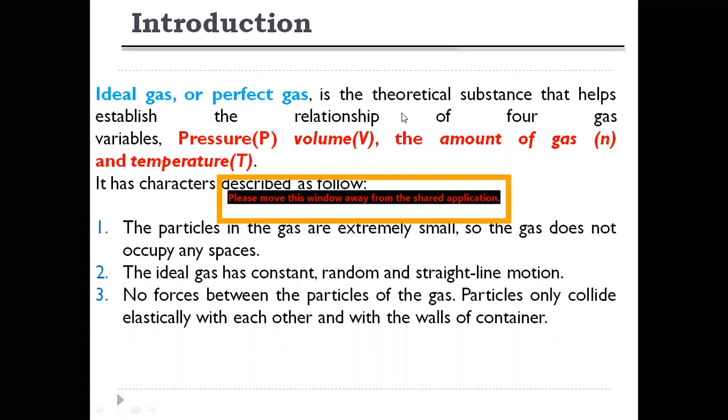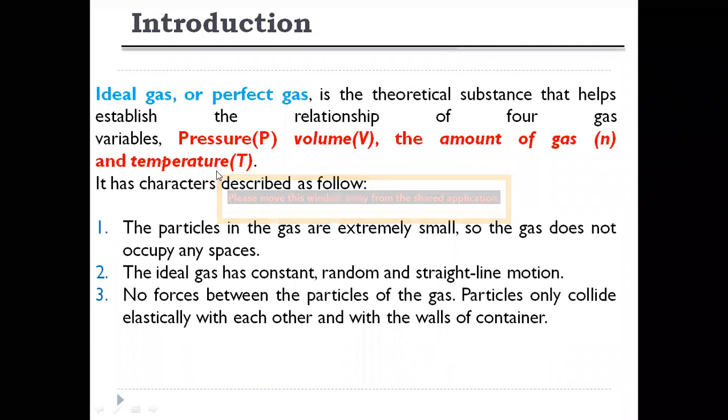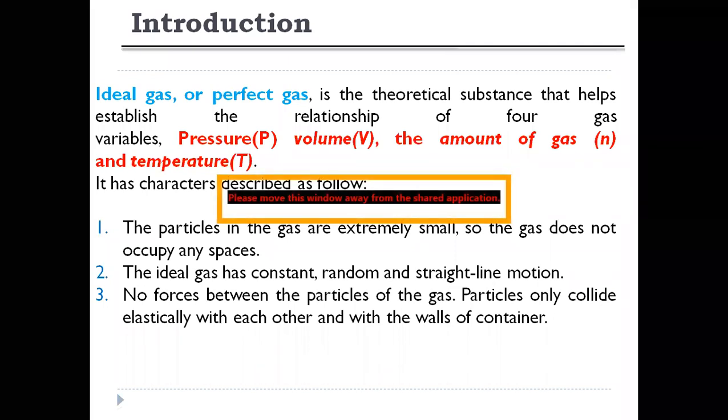So if we treat any gas as an ideal gas or perfect gas, it should be a theoretical substance which gives the relationship between pressure, volume, amount of gas, and temperature. An ideal gas generally does not exist in nature. We are assuming there is an ideal gas, but in actual practice there is no ideal gas in nature. If we assume any gas to be ideal, we should obtain a relation between pressure, volume, temperature, and amount of gas.